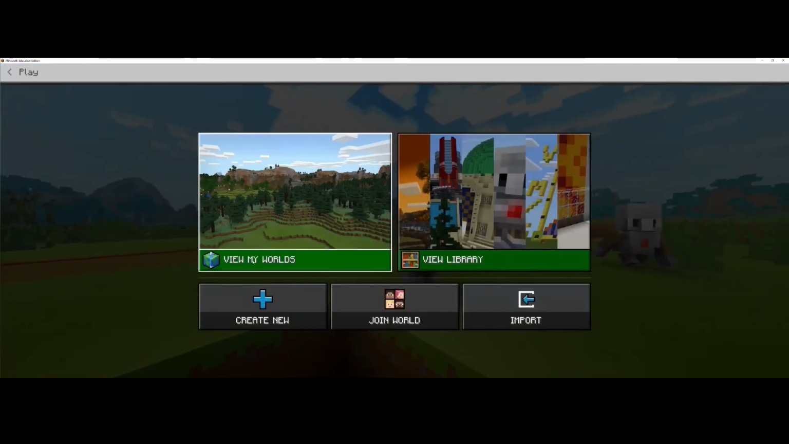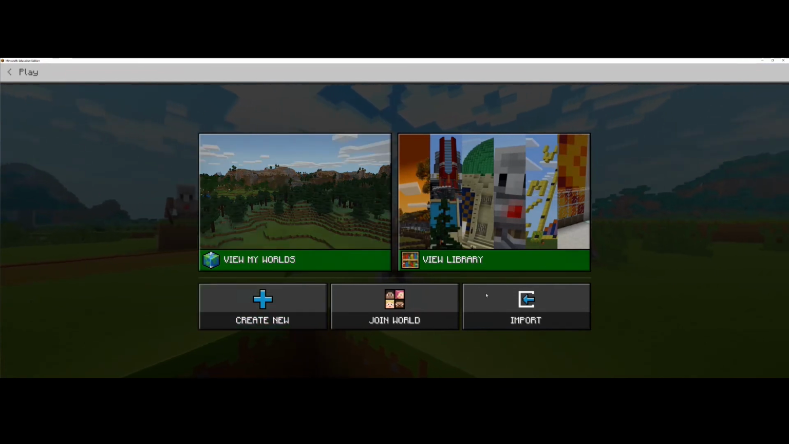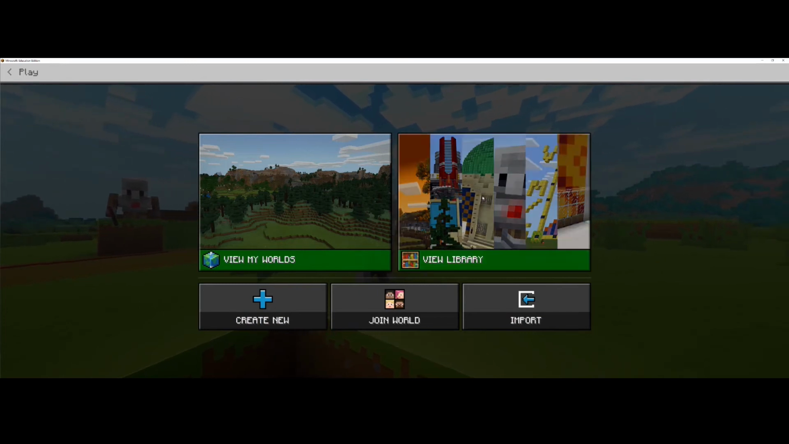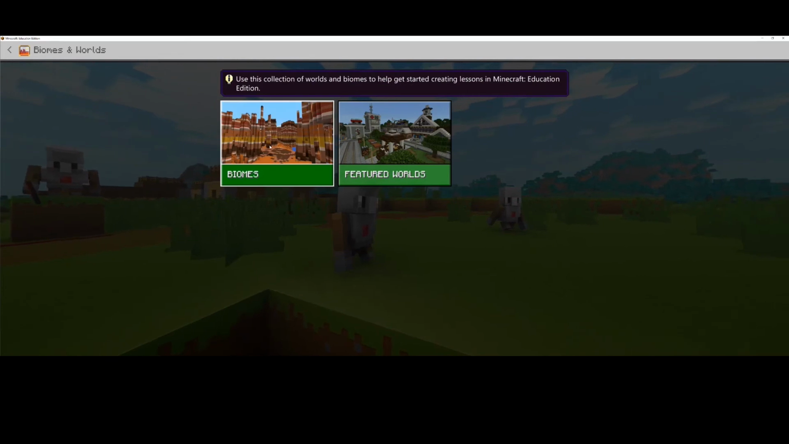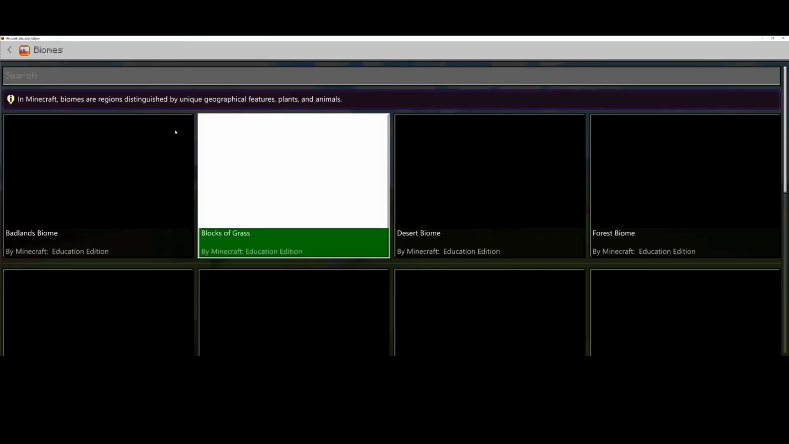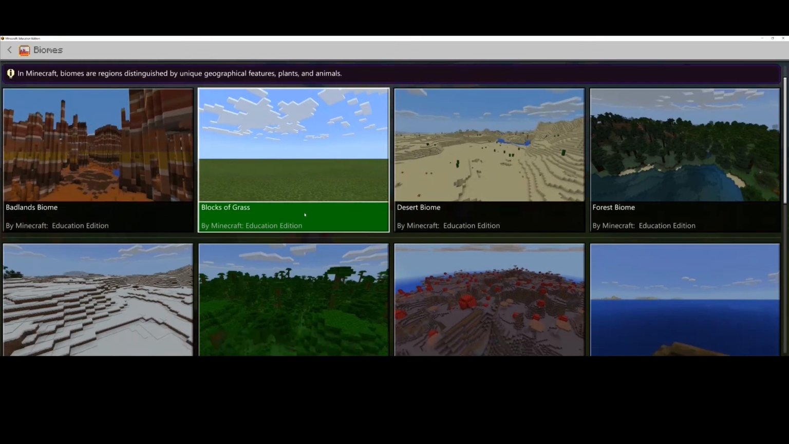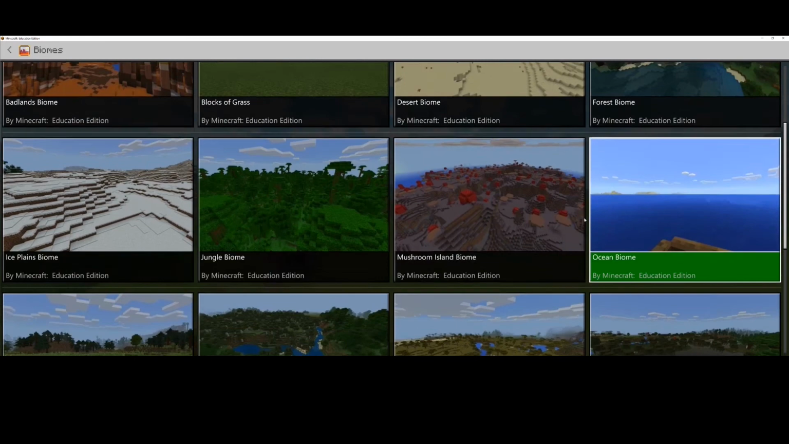So, I don't think using our flat grass, our blocks of grass, is going to work for this one. Last week we learned about biomes, and we found them in our library and in Biomes and Worlds. Let's see if there's anything that we could use here that we feel will work better when we are recreating ancient Egypt. So I don't think any of these ones will work.